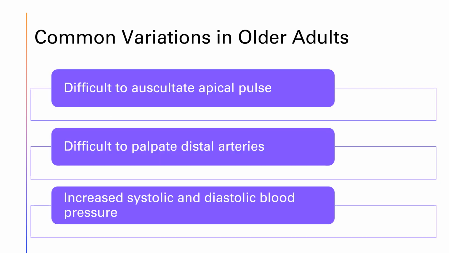Just like with the thorax and lungs, there are common variations in the cardiac system that occur with older adults. First, it may be hard to hear the apical pulse. It may be difficult to palpate peripheral pulses as the heart doesn't beat as strong as it does in younger adults. This means we may also have slower capillary refill and cooler extremities.